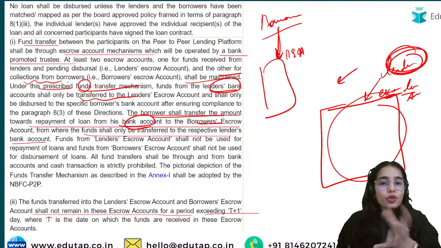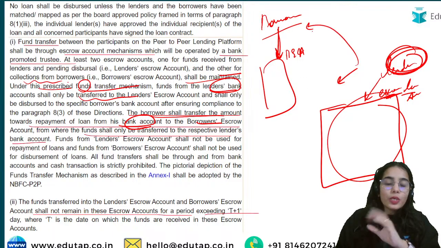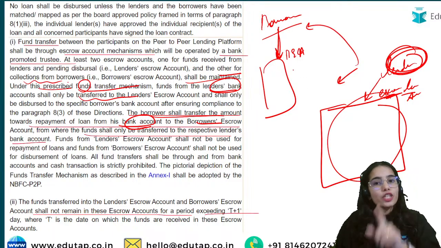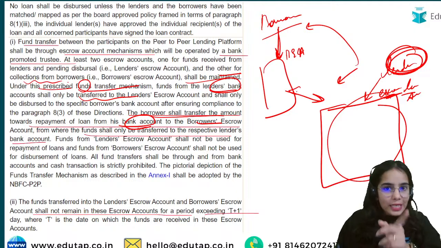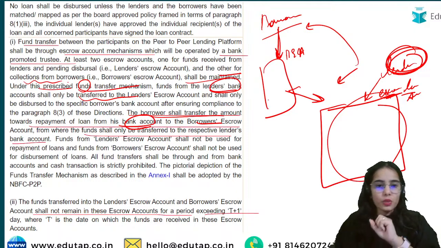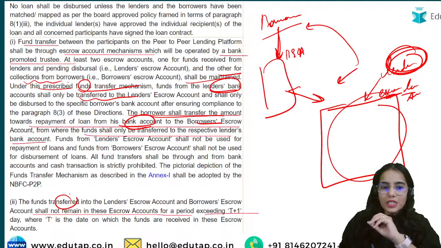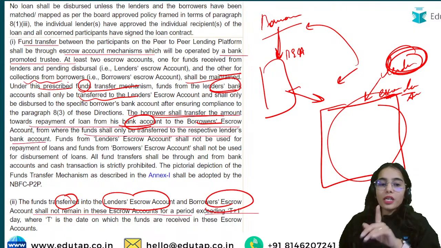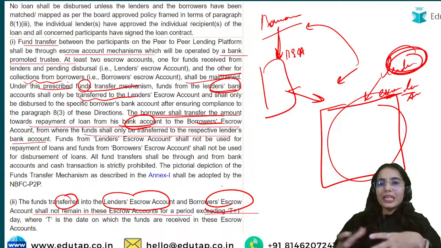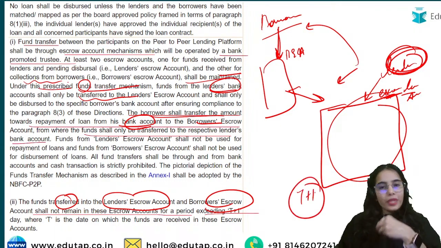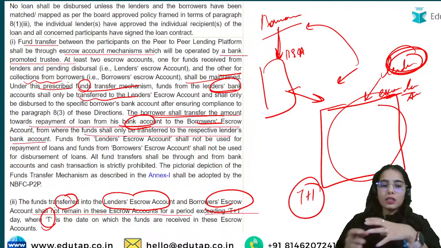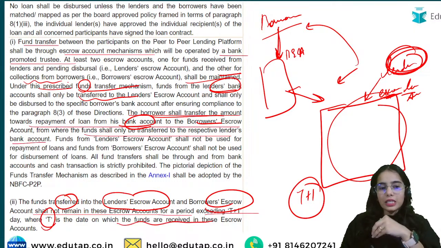So directly there should not be a linkage between the lender and the borrower through their own accounts. The linkage should only be between the borrower escrow account and the lender escrow account, and the funds transferred into the lender's escrow account and the borrower's escrow account shall not remain in these escrow accounts for a period exceeding T+1 day, where T is the date on which the funds are received in these escrow accounts.